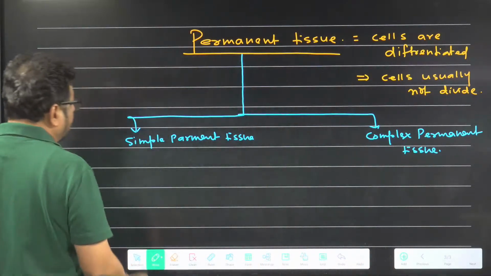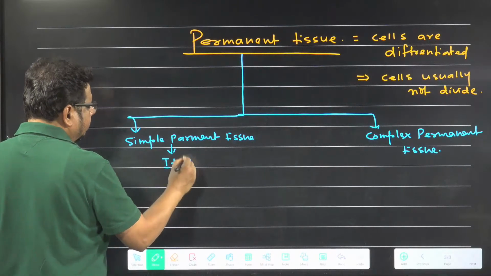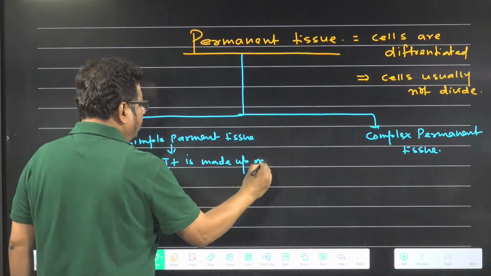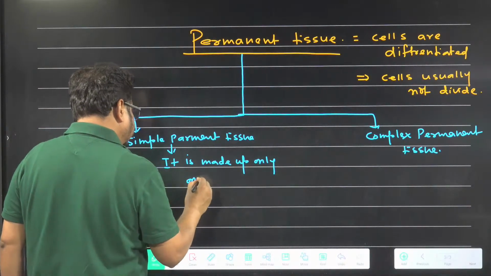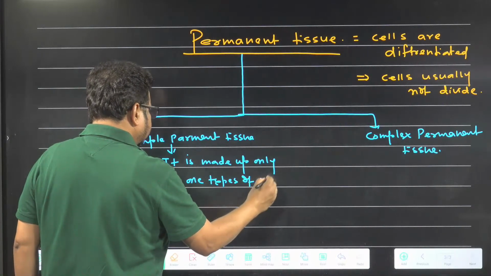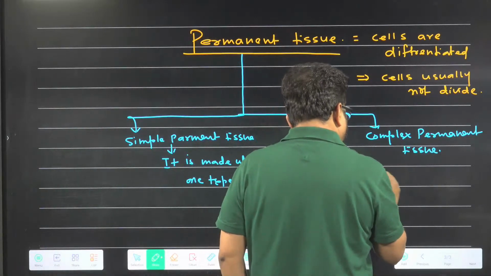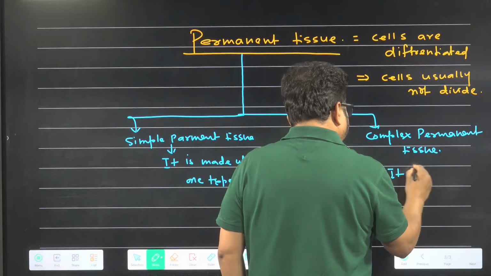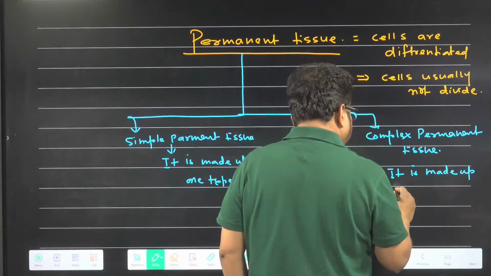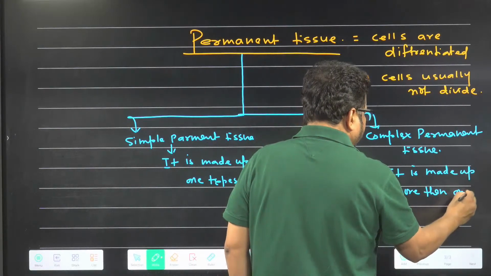So if you talk about simple permanent tissue, it is made up of only one type of cell. And complex permanent tissue, why the name complex? It is made up of more than one type of cell.